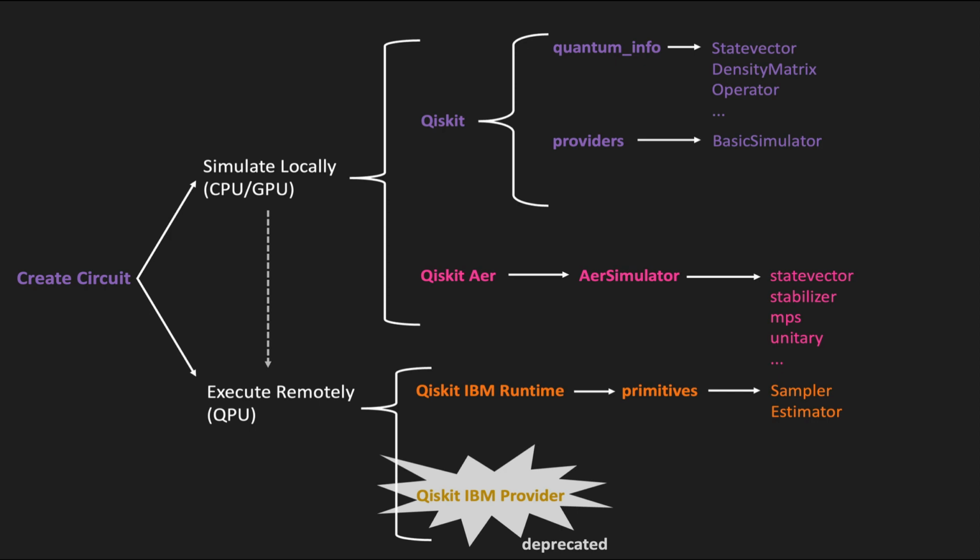So now that we have introduced the concept of primitives and where they fit within the Qiskit ecosystem, in this video we will discuss the primitives available to us within the Qiskit package, which are the StatevectorSampler and the StatevectorEstimator. To do that, let's take a look at some examples where we compare how we would provide the inputs and read out the outputs to these primitives with respect to what we would do with, let's say, the basic